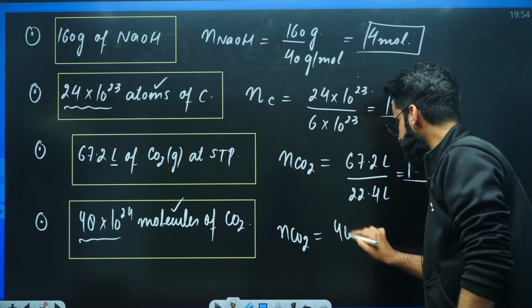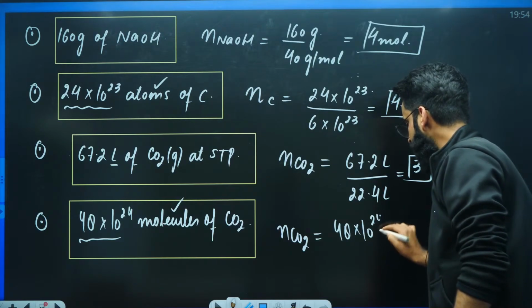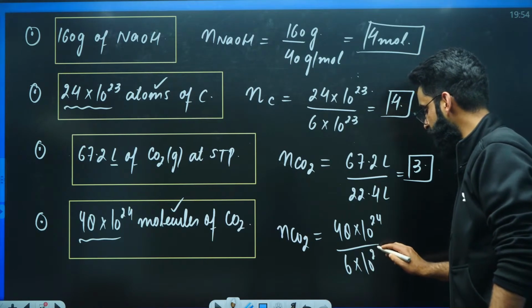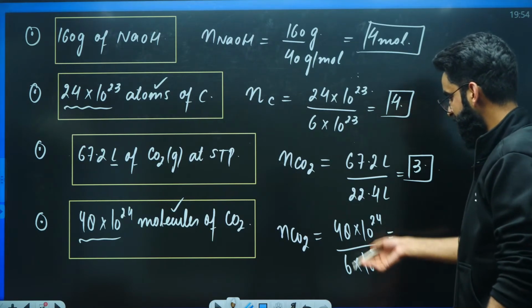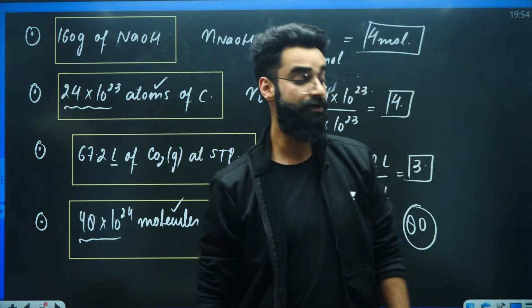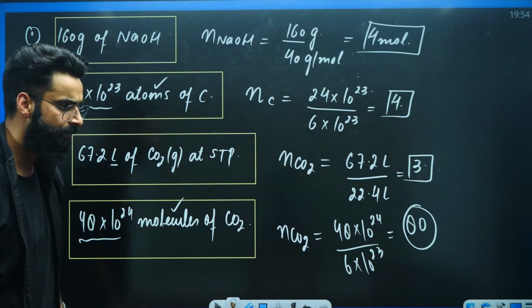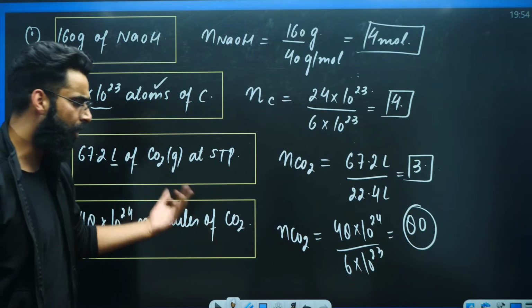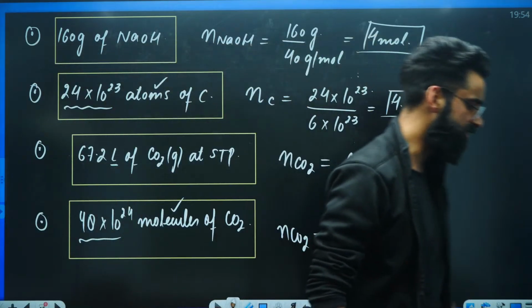Given number of particles, divide by what? Divide by Avogadro's number, approximately 6 into 10 raised power 23. The value comes out to be 6 8s are 48, and it's going to be 80. Now, completely your choice, whether you want to say that you have got these many molecules of carbon dioxide, or you have got 80 moles of carbon dioxide in the container.